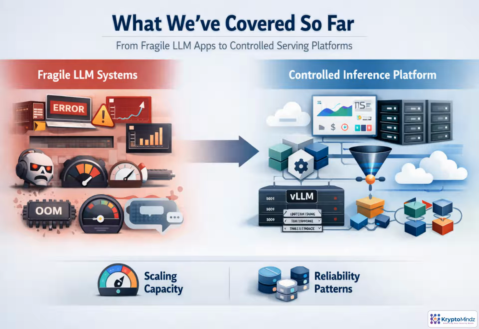So far, we've seen why naive LLM apps fail in production: runaway token cost, latency spikes, cascading errors, GPU memory issues, and drift. Then we rebuilt the foundation with controlled inference, open-weight models, vLLM, optimization, and routed fallbacks. Now that the platform exists, the next challenge is capacity: how much to run, when to scale, and how to stay efficient.